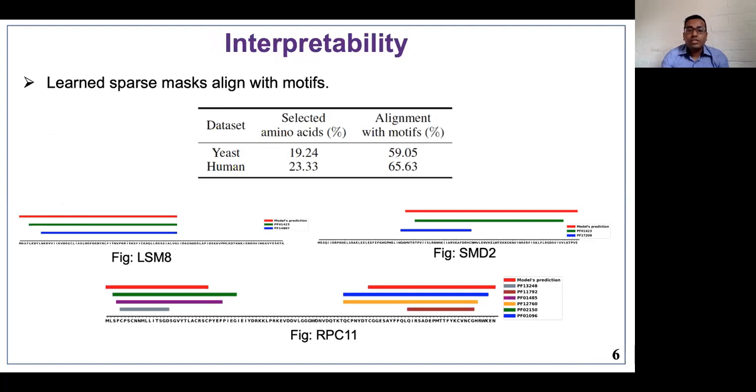We interpret the sparsity mask learned by the model and find that for yeast, nearly 19% of amino acids are selected, and out of those selected, 59% of them actually align with the motifs. We perform a 3-sample case study where we choose sequences with motifs in different regions of the sequences and found that our model's prediction, highlighted in red, aligns pretty well with the motif from the PFAM library.